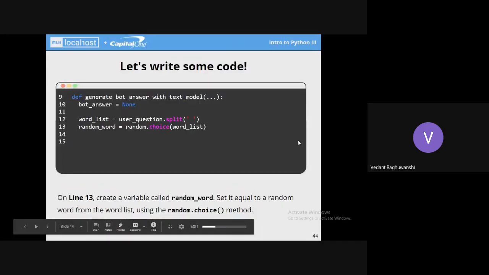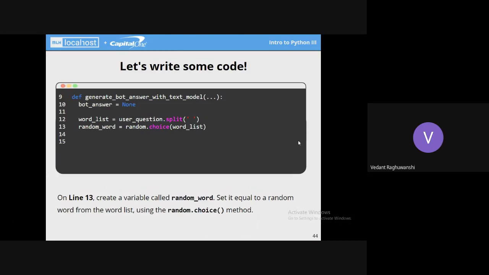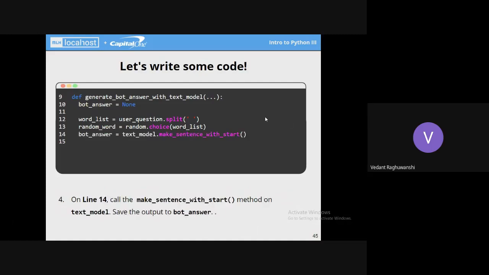After defining the list, we'll be using the random module to get a random word from the generated list. This random.choice function throws a random word from the list which we have just created. So we'll be using that bot answer variable which we defined earlier, and running text model dot make sentence with start.